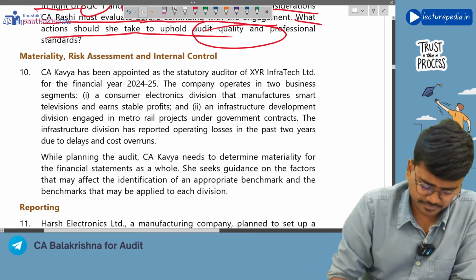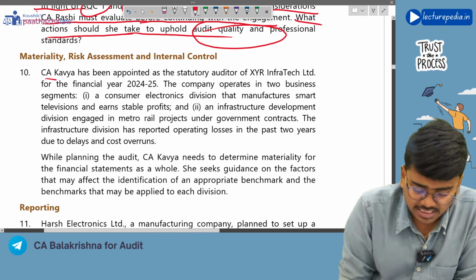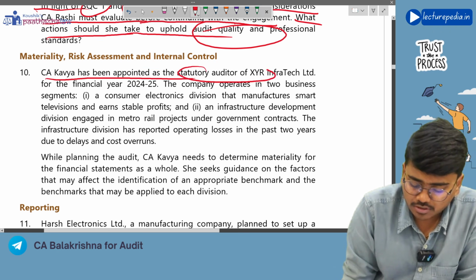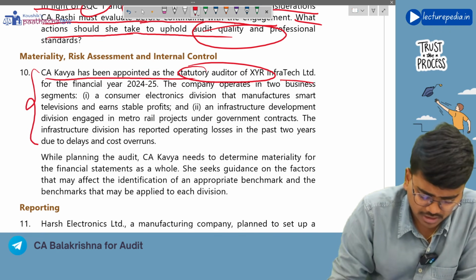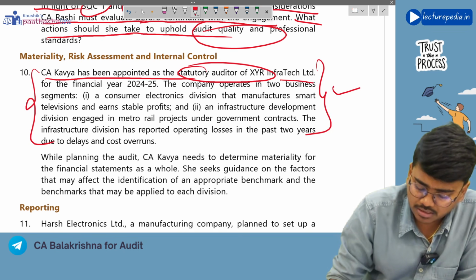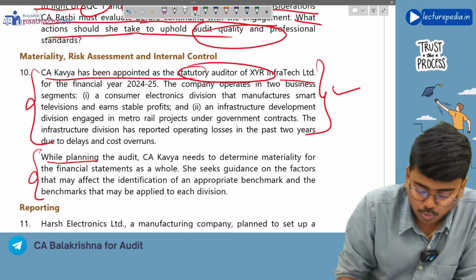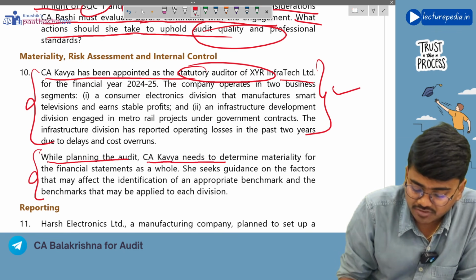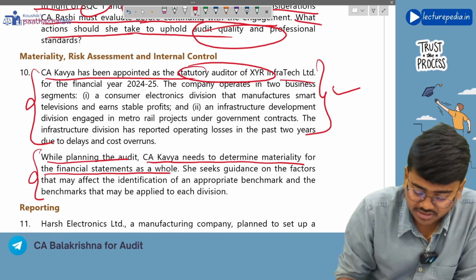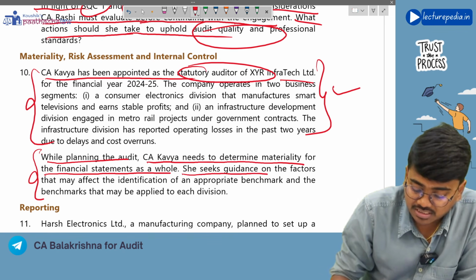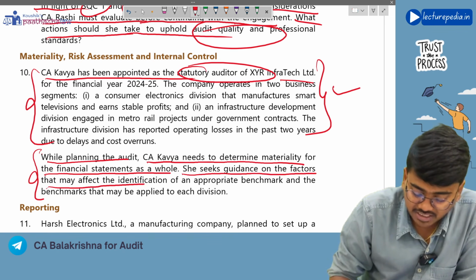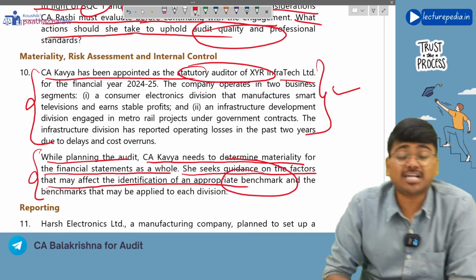Next, CA Kavya has been appointed as statutory auditor of XYR. All these case studies are irrelevant for answering, so we will just read this. While planning the audit, CA Kavya needs to determine materiality for the financial statements as a whole. She seeks guidance on factors that may affect the identification of an appropriate benchmark.